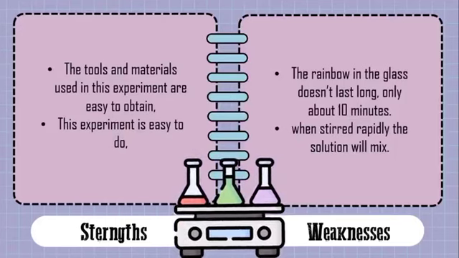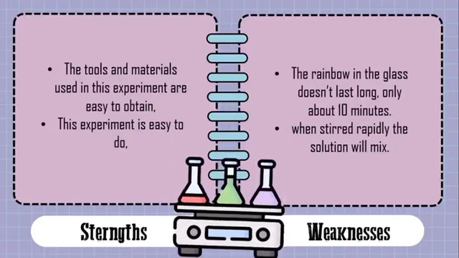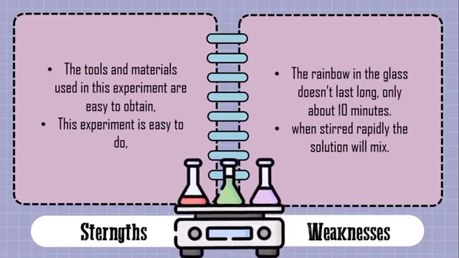The strength: the tools and materials used in this experiment are easy to obtain, and the experiment is easy to do. Weakness: the rainbow in the glass does not last long, only about 10 minutes. When stirred rapidly, the solution will mix.